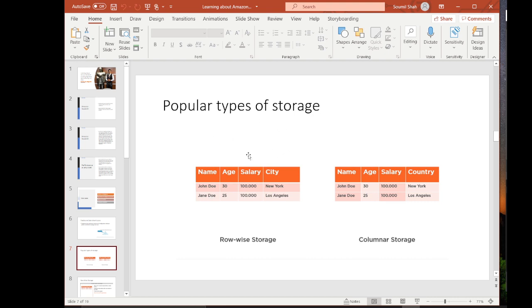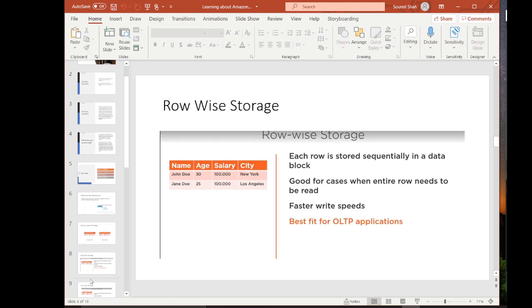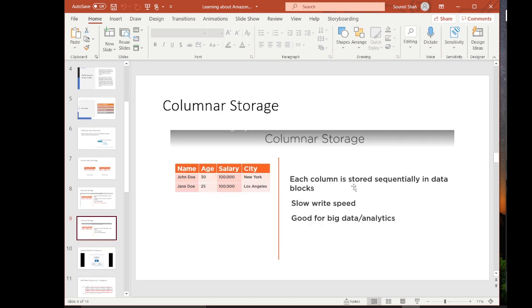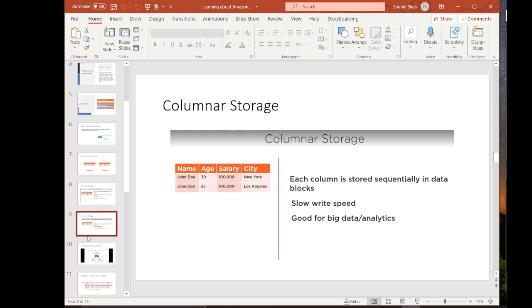Basically, there are two popular types of storage: row-wise storage and columnar storage. In row-wise storage, each row is stored sequentially in a data block, good for cases when the entire row needs to be read, faster for write speeds, best fit for OLTP applications. Columnar stores data sequentially by column in the block. It has slow write speed, but it's good for big data and analytics.